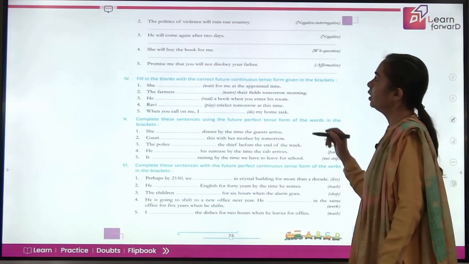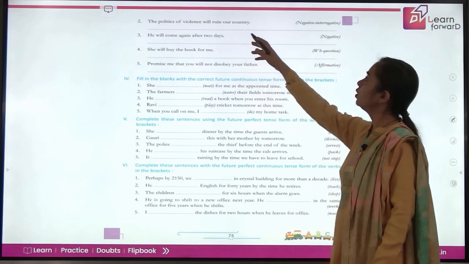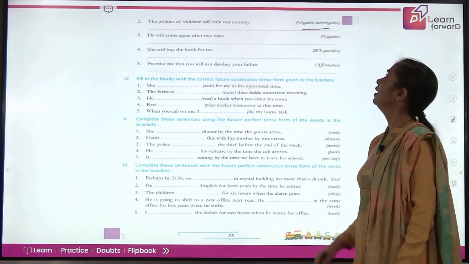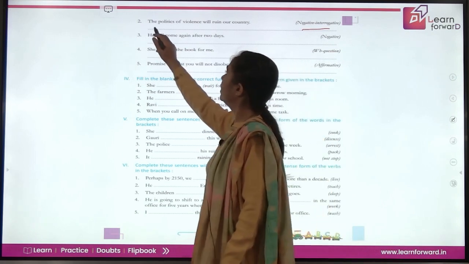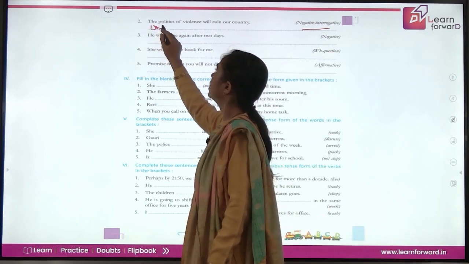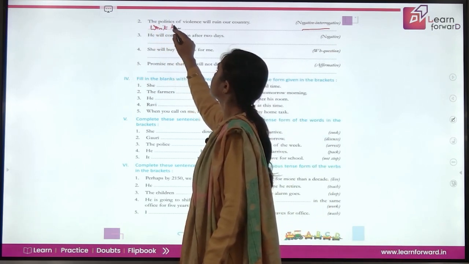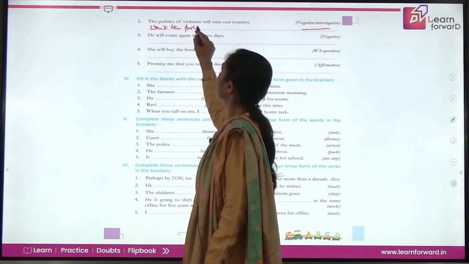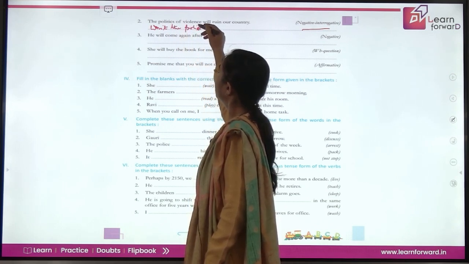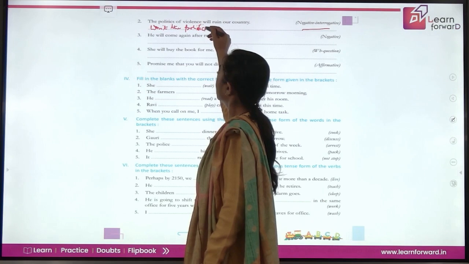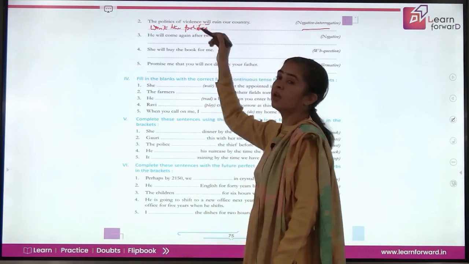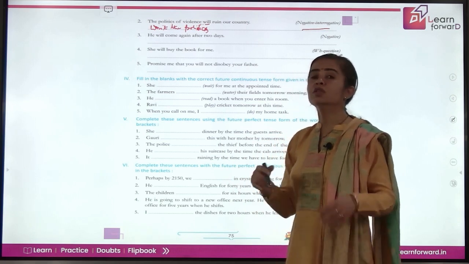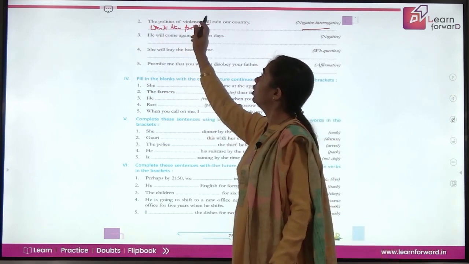Let's do one more here. The politics of violence will ruin our country. You have to use negative and interrogative also. So what can it be? Won't. The politics. What do we have to do? We just have to take the helping verb in the beginning. So this is will. Now they want interrogative also. So we take it as contraction. Won't will come here.